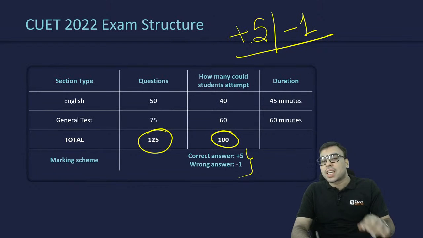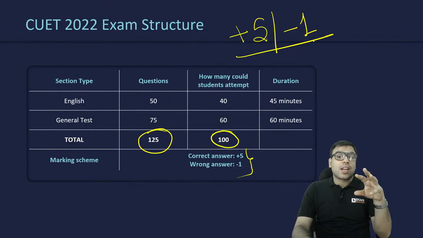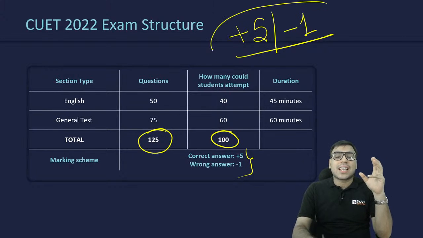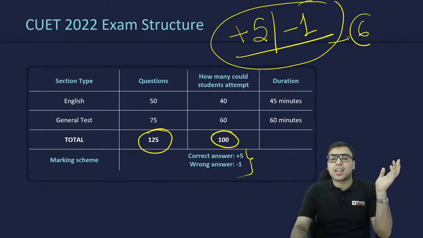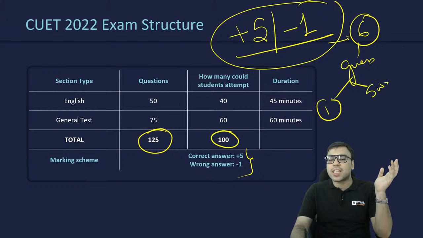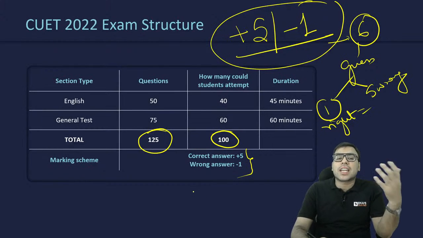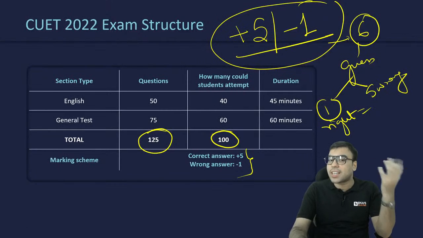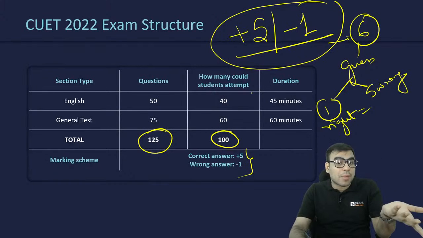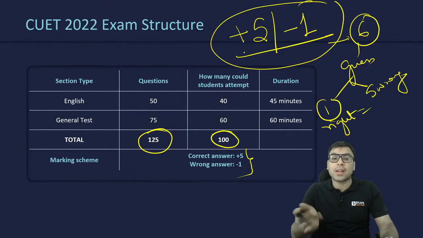So please see, it is +5 and -1. It means you can take some sort of risk. Let's say you attempted 6 questions by guessing. Even if 1 is right and 5 are wrong, you have not been penalized; your net marks are 0. It allowed you to do some guesswork also, because the correct marking was +5 and wrong was only -1. So it's a 1/5 ratio, and that is why you should have attempted these.